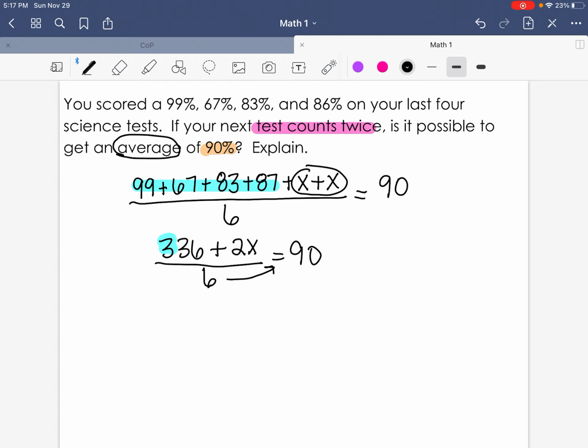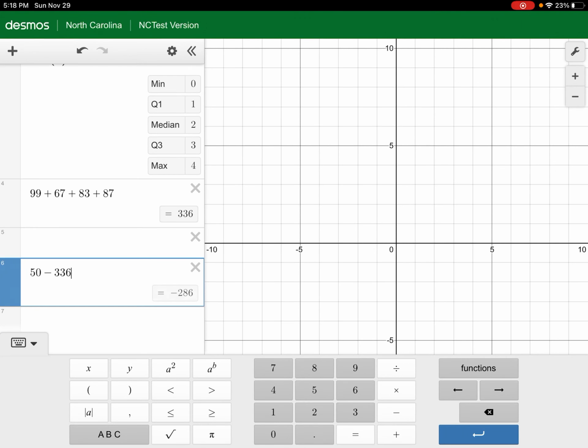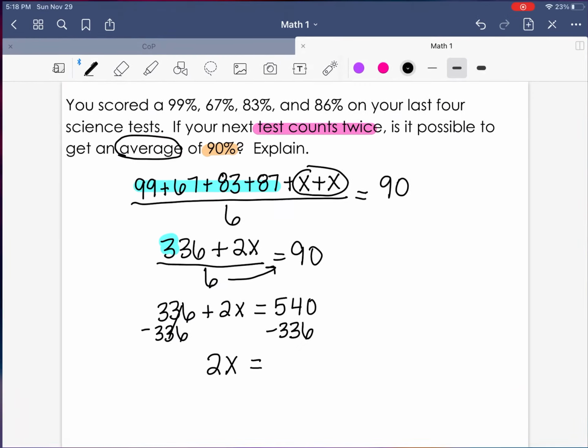So I'm going to multiply by 6. Okay, so that's going to give me 336 plus 2x, and that's going to equal 540. Then we're going to subtract 336. So we now have 2x, and we have 540 minus 336. And that's going to give me 204.